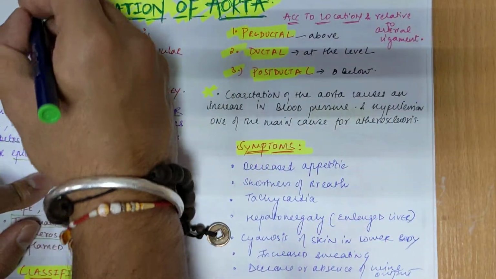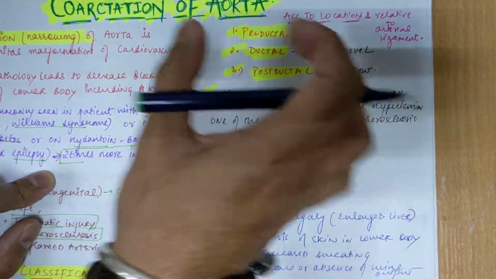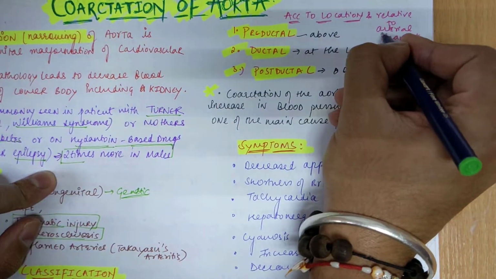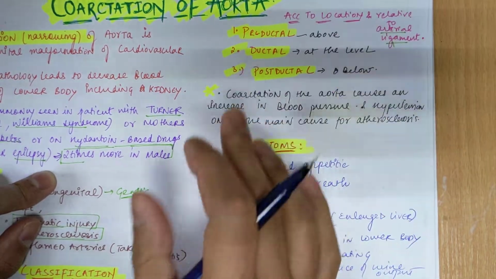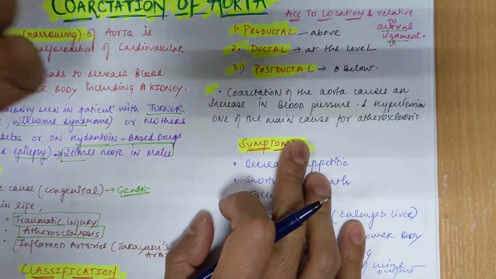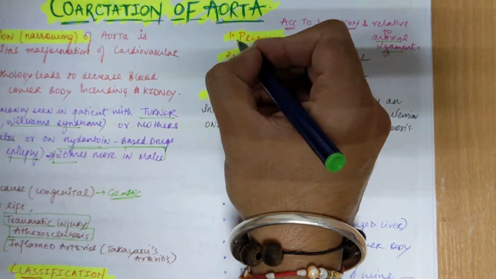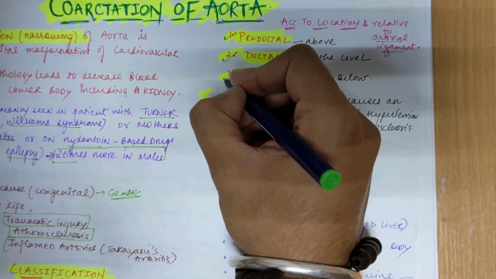Now classification. The classification is based on localization with respect to your arterial ligament, which is called ductus arteriosus. It is actually present by birth. You can see this diagram, what I want to tell you. We have 3 types according to location.